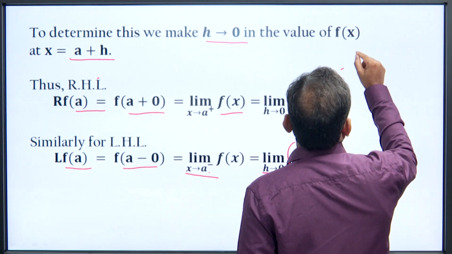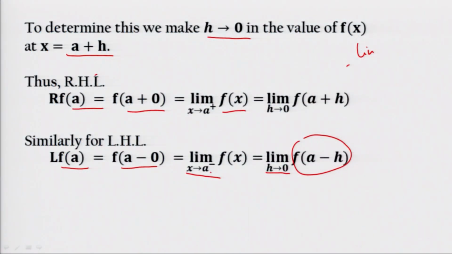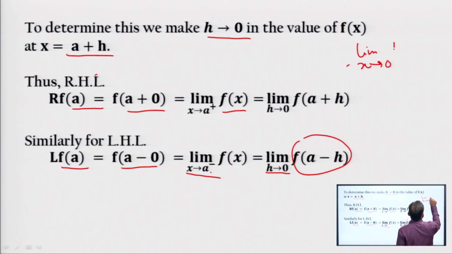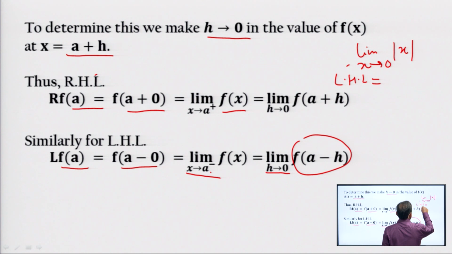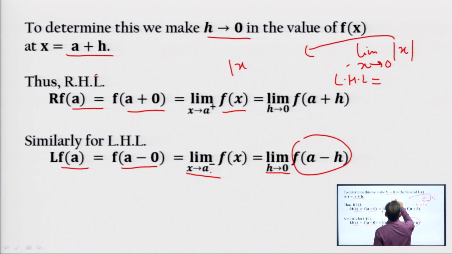Here, we have to check whether the limit x tending to 0 of mod of x exists or not. Now, we check the left hand limit. Before finding the left hand limit, we expand this mod of x. As we know, mod of x has two values, one is minus x and another is plus x: minus x when x is less than 0 and plus x when x is greater than or equal to 0.